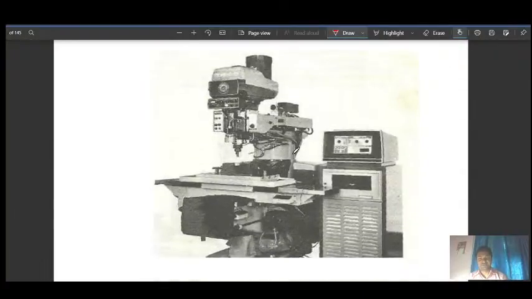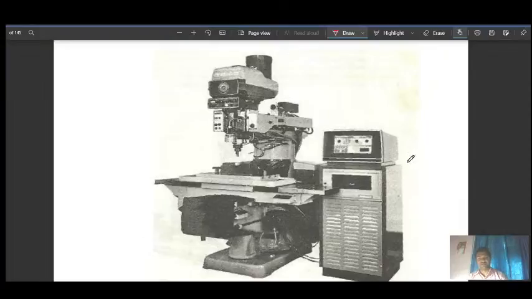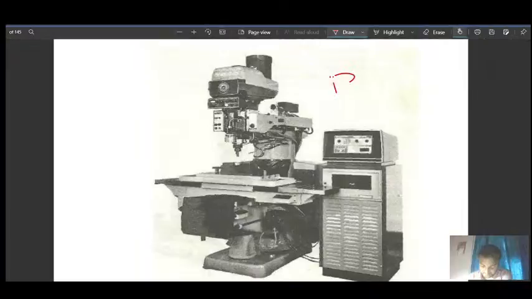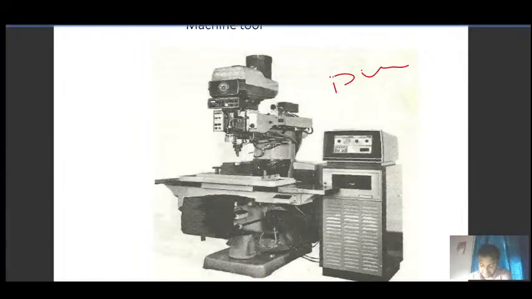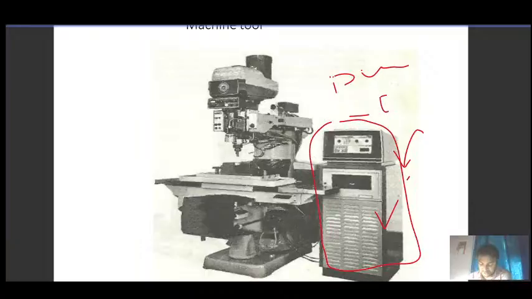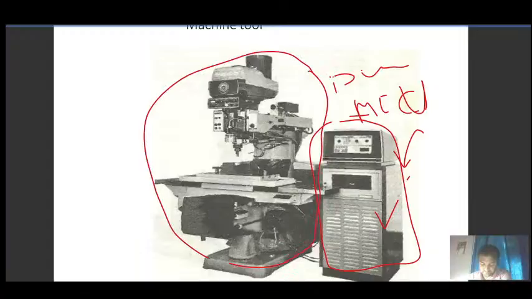So in that, you can understand the punch tape is not visible to you. Obviously it will be fed to this control unit from the backside. So the punch tape is not visible, and this one is your control unit or machine control unit, MCU, and this whole becomes your machine tool.